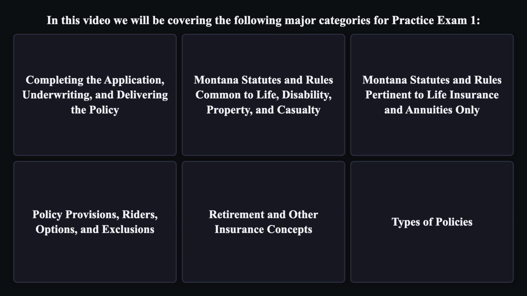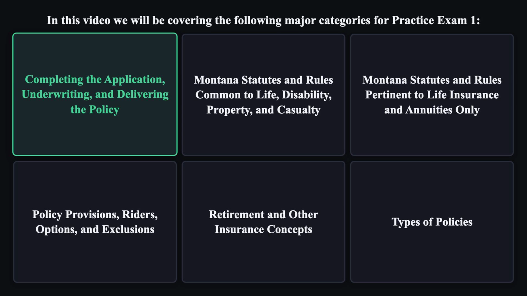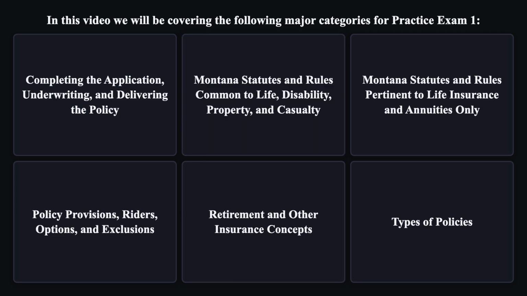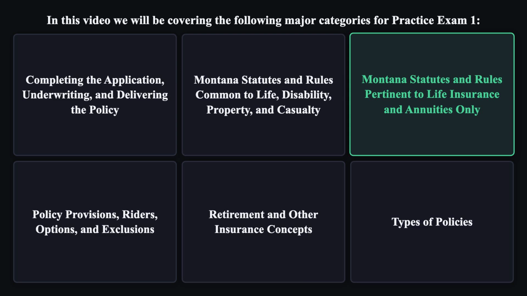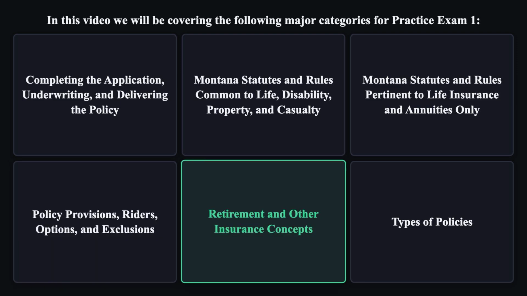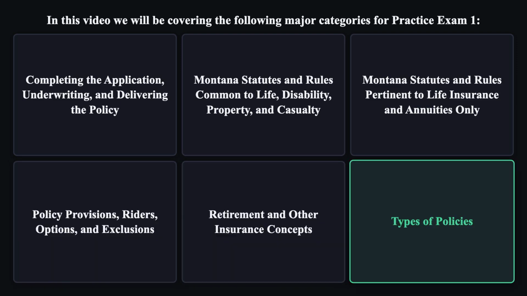In this video, we will be covering the following major categories for Practice Exam 1. Completing the application, underwriting, and delivering the policy. Montana statutes and rules, common to life, disability, property, and casualty. Montana statutes and rules, pertinent to life insurance and annuities only. Policy provisions, riders, options, and exclusions. Retirement and other insurance concepts. Types of policies.